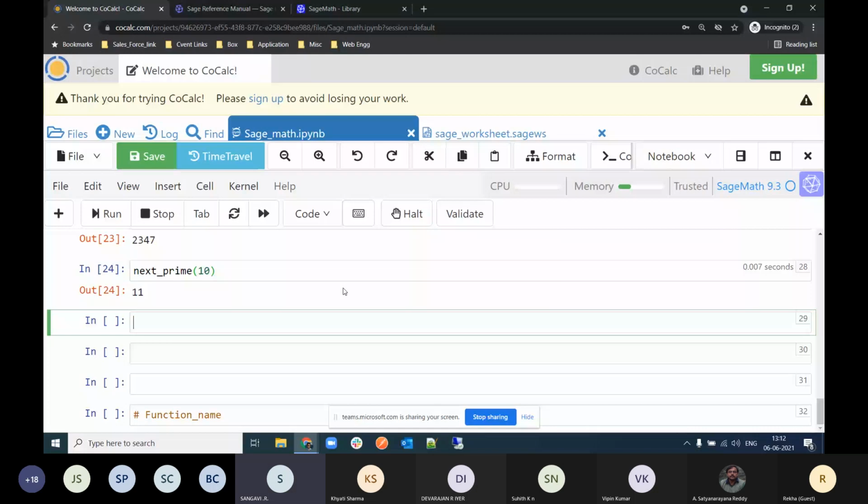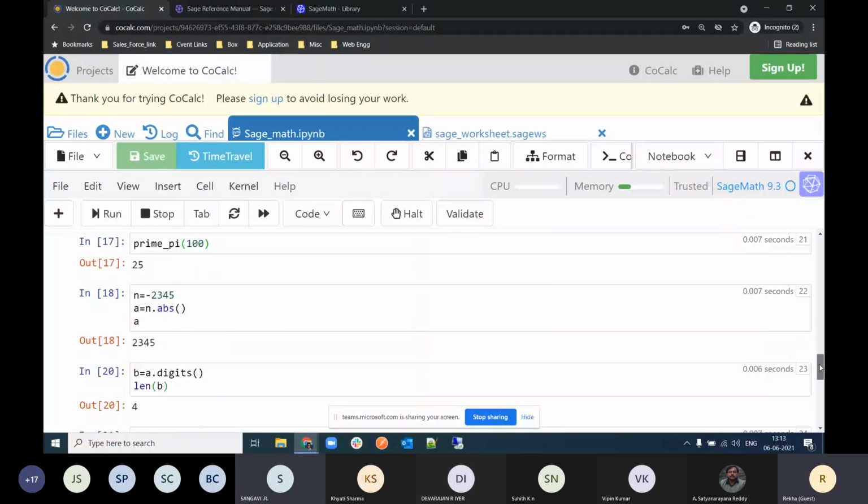I have another doubt. Yes, please. Within the brackets, we specify some number and we get results less than that number. How to include that number also? Actually, it depends on the function. In this particular function, we need one argument, and it will return the primes based on the argument you gave. For example, prime power: I give the number 4 and I get the result 213.